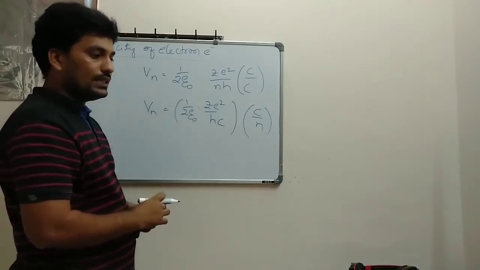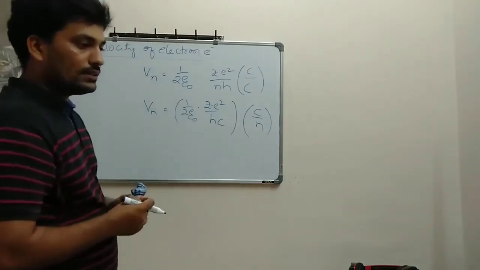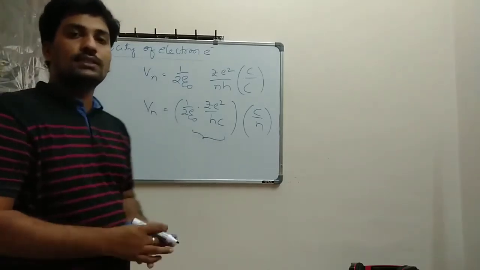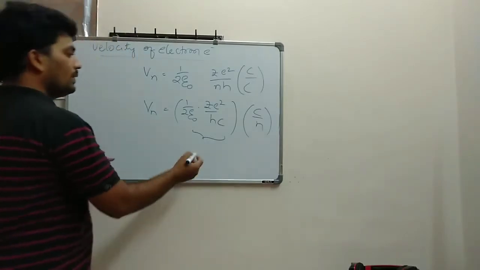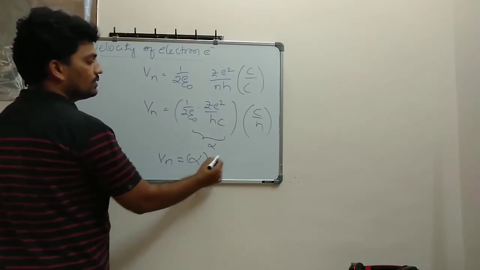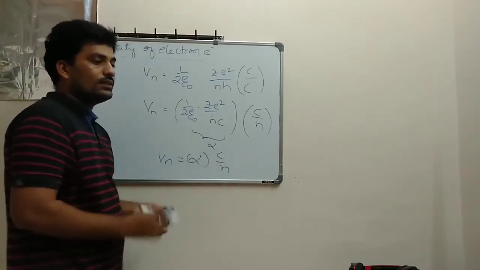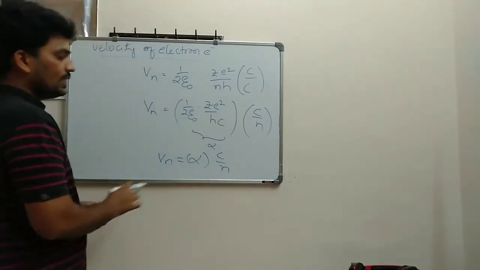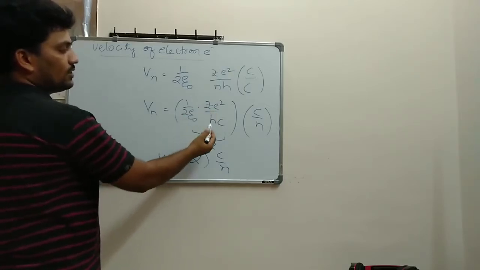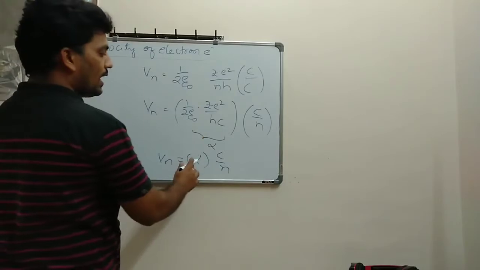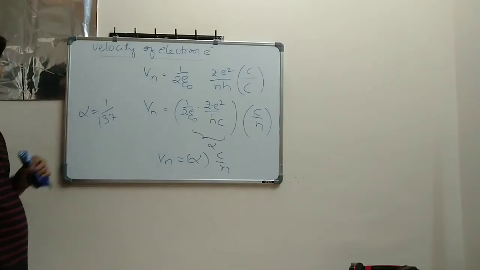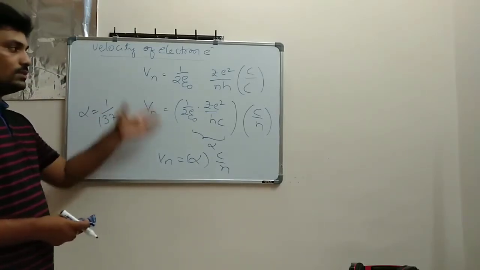So this total thing is considered as some constant, which he has taken as alpha. So Vn is equal to alpha into C divided by n. Here they have substituted the epsilon naught value, e value, Z value, h value, and the C value, and they found that the alpha value is equal to 1 by 137. Please note this down.